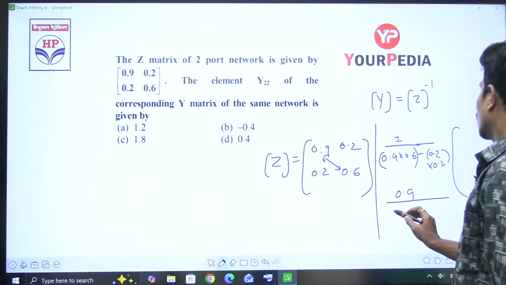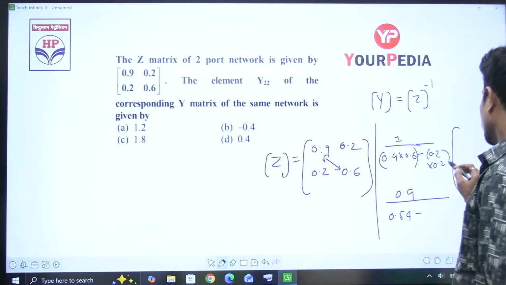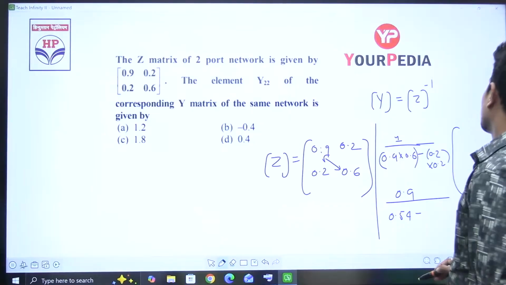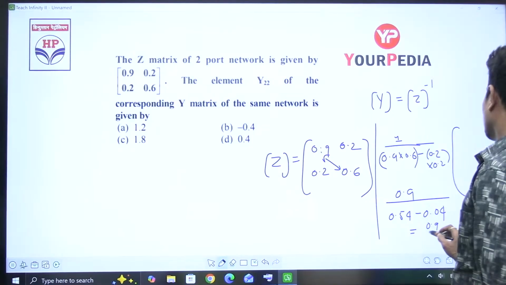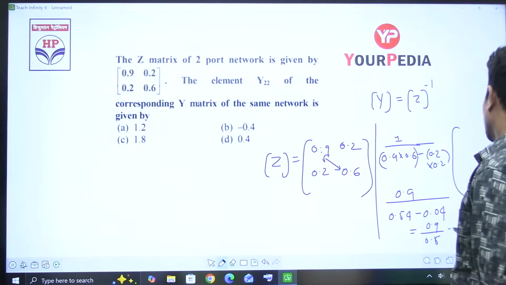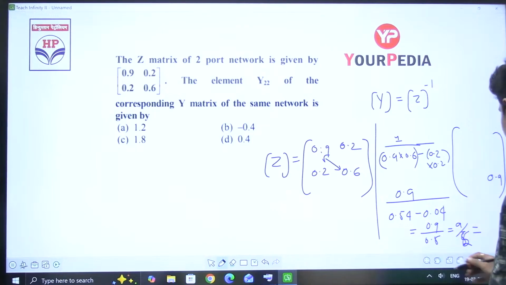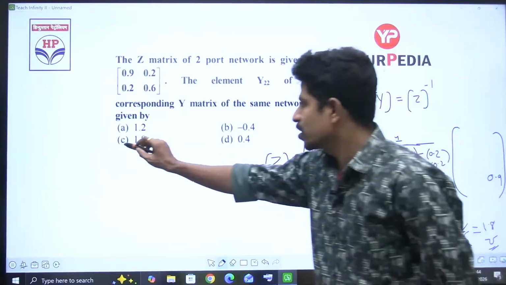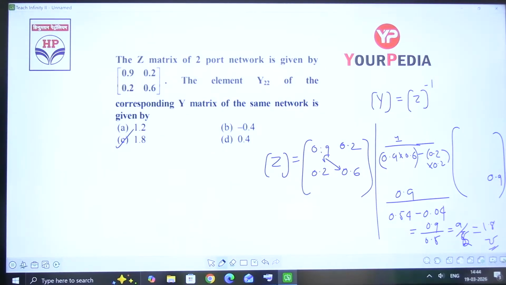0.54, minus 0.2 into 0.2, which is 4 into 10 to the power of minus 2, that is 0.04. Now 0.9 by 0.5, the answer is 9 by 5, which is 1.8. Option is C, C for Chennai. Observe it, option is C, C for Chennai.